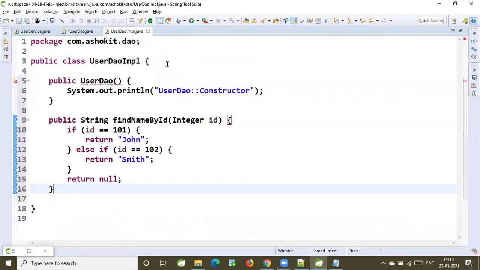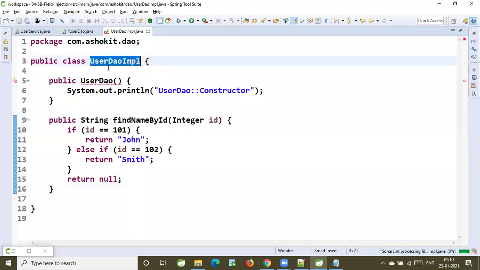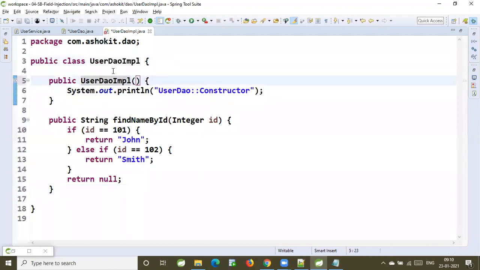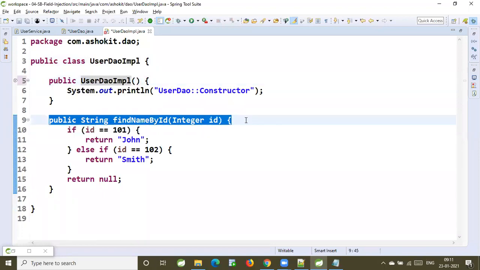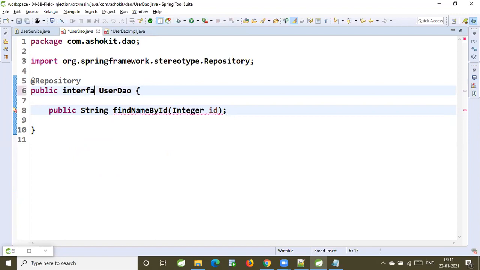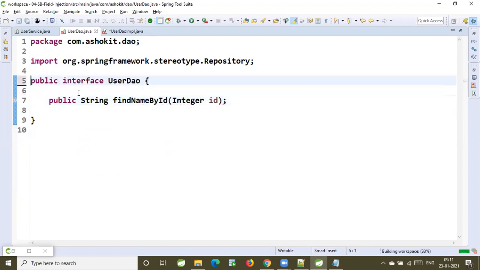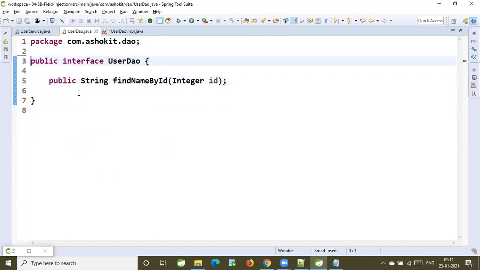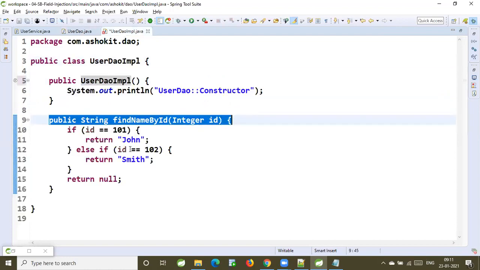User DAO IMPL. This is the constructor. And it is going to implement the user DAO interface. In that, I am writing one method. Abstract method. Interface abstract method. Specify this as an interface. Then remove this annotation. Okay, it is my interface.